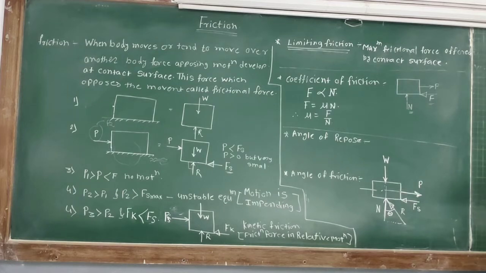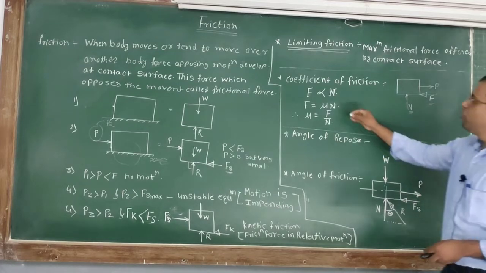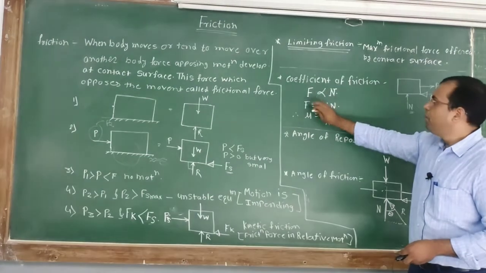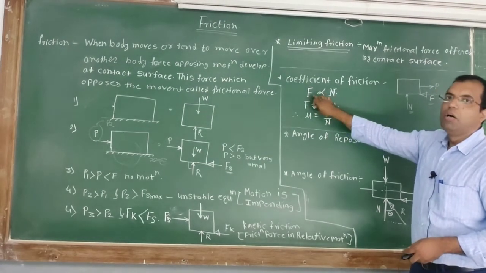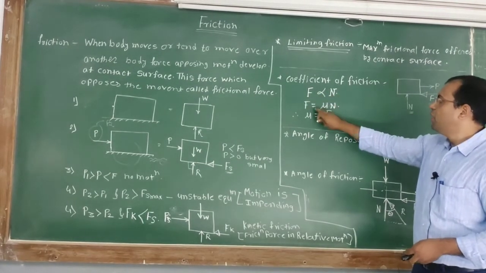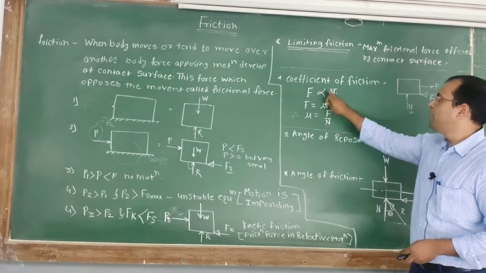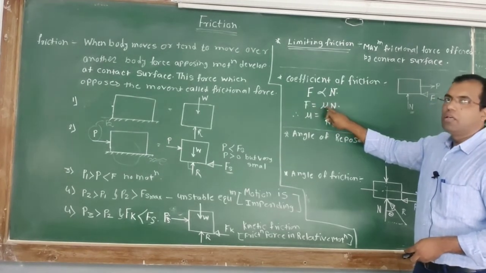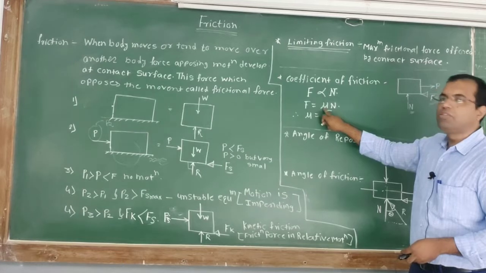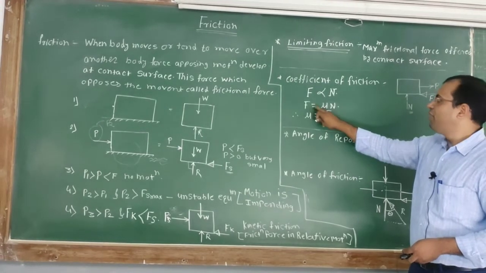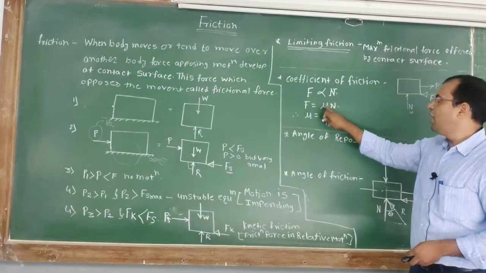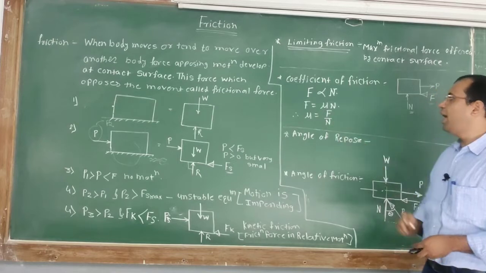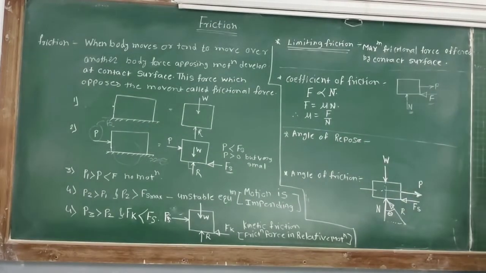So to make these two quantities equal, we have to multiply by a constant. That constant is known as mu. So F is equal to mu times N, therefore mu is equal to F upon N. So the ratio of frictional force and normal reaction is known as the coefficient of friction.